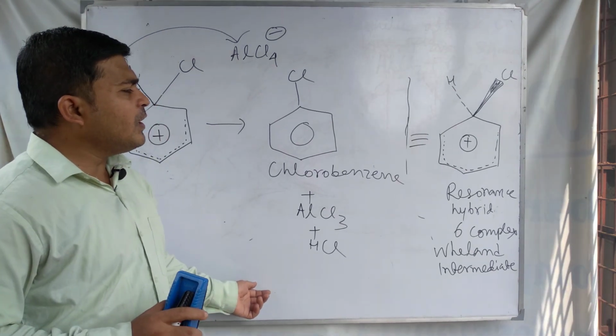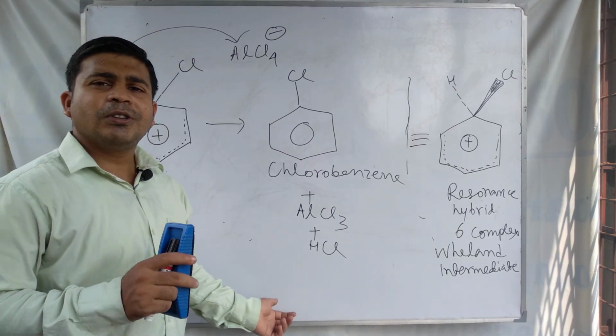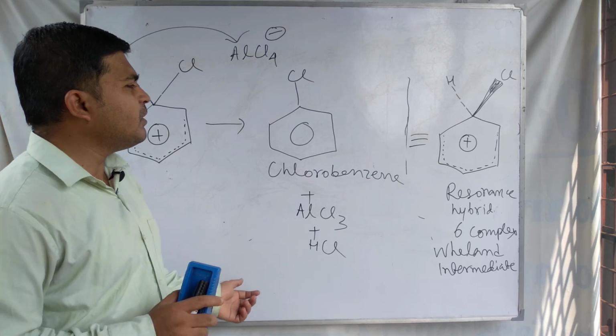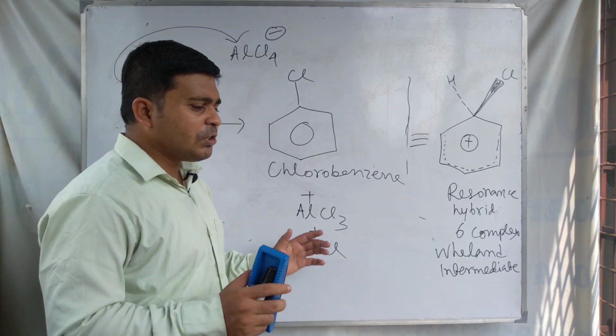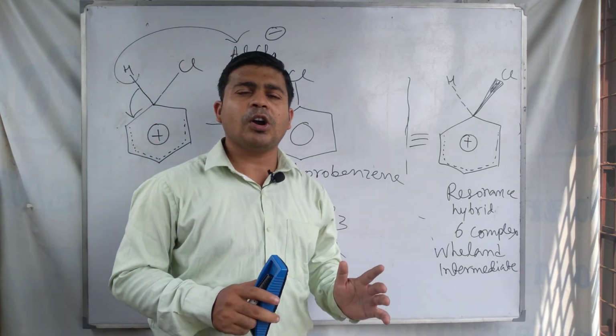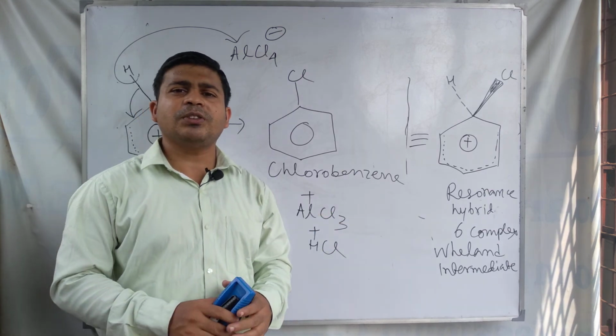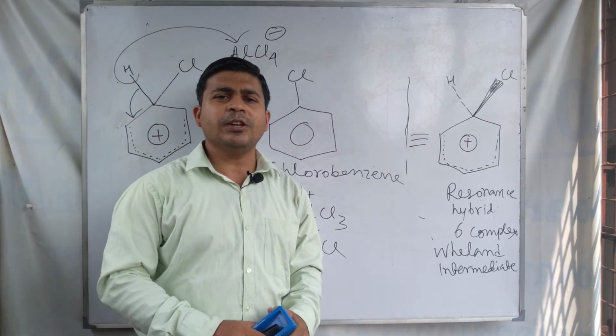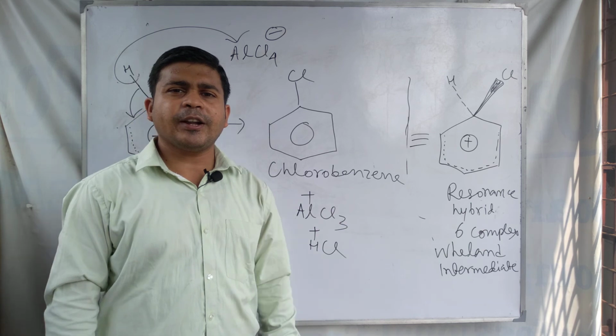So we have totally discussed the electrophilic attack on the benzene ring. At first, the generation of the electrophile occurs, and in the next step this electrophile attacks the benzene ring to form a stable carbocation intermediate.